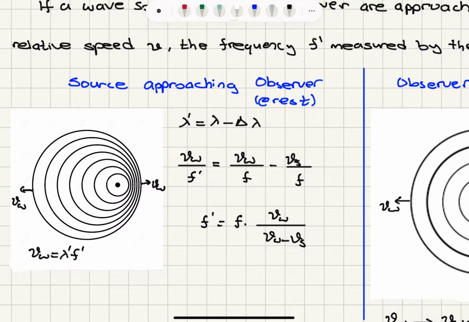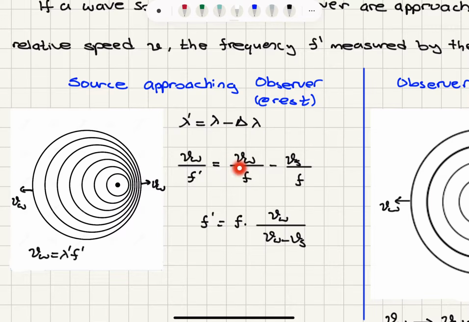Now, what is the wavelength detected by the observer? Because the observer does not see a change in the propagation speed of the waves, it would be the propagation speed divided by the frequency detected by the observer. So what do we expect to see? The detected frequency to increase as the source is approaching the observer.